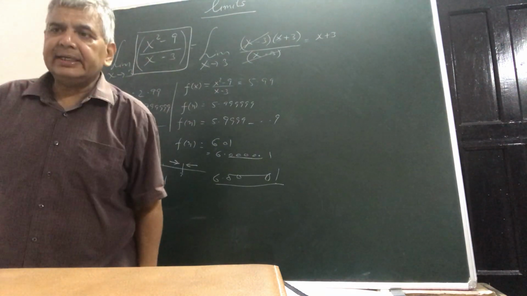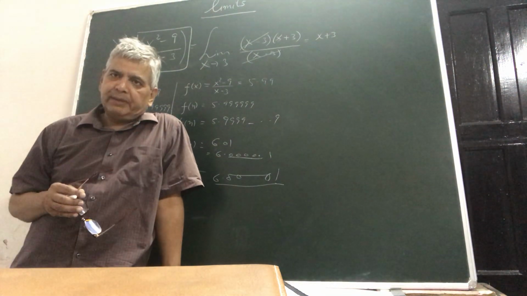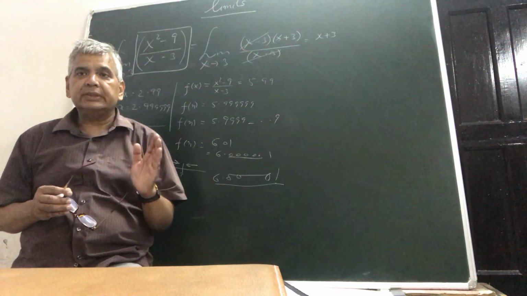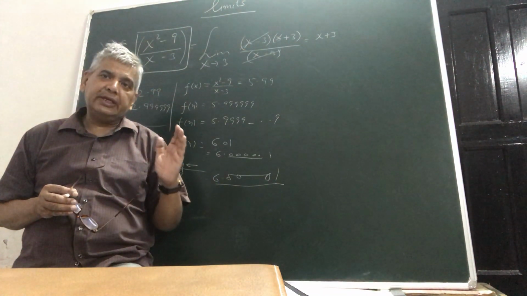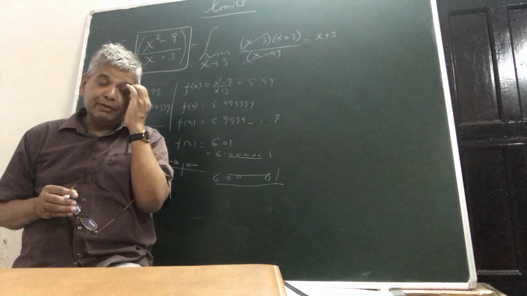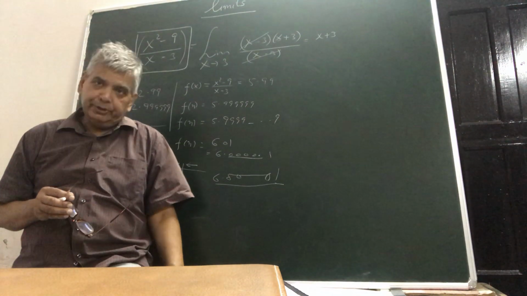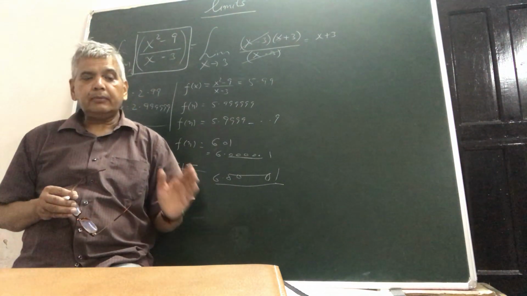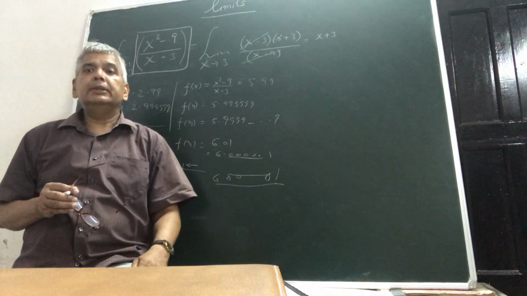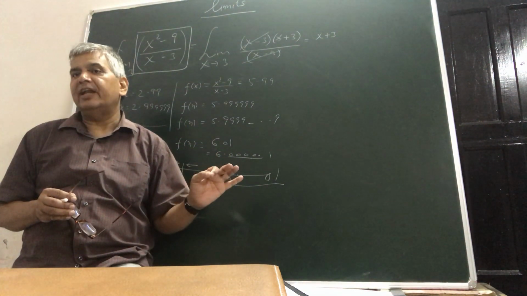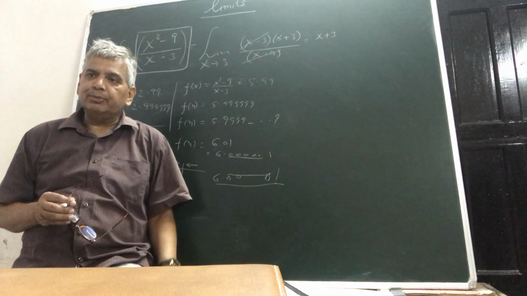And when this thing takes place, that is when your variable approaches or tends towards a given number, and the functional values also converge towards a fixed number, then you say that yes, the limit exists, and that number towards which the functional value converges is said to be the limit.